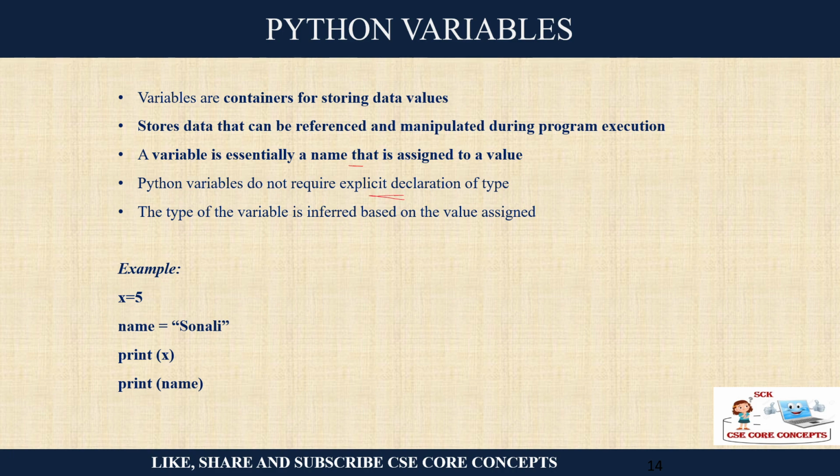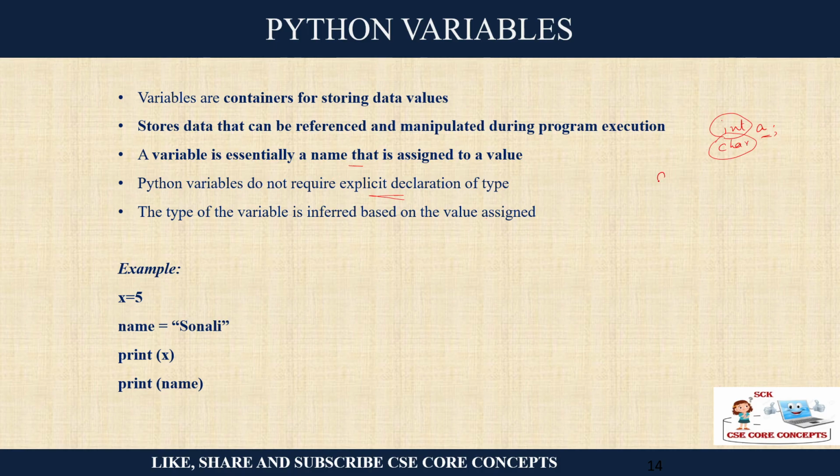This is the beauty. In other programming languages, when you start writing the program, you have to write things like integer a, character, and all this. So what are they? They are the data types, and this a is a variable. So you always have to write in the beginning what the variable is and what its data type is. But in Python, you do not require any explicit declaration. The type of data is inferred based on the value assigned.